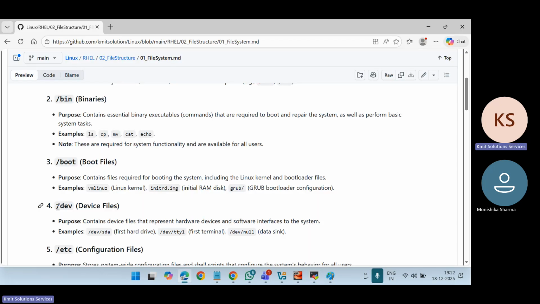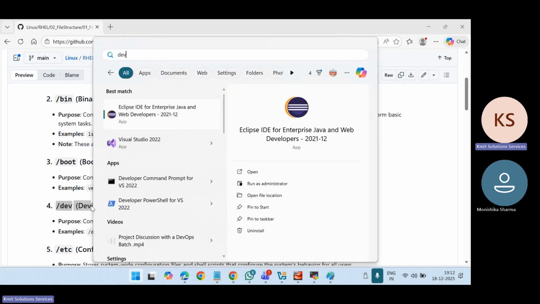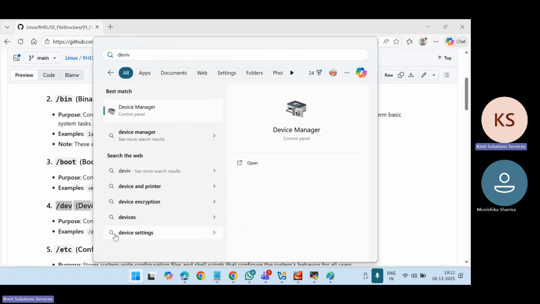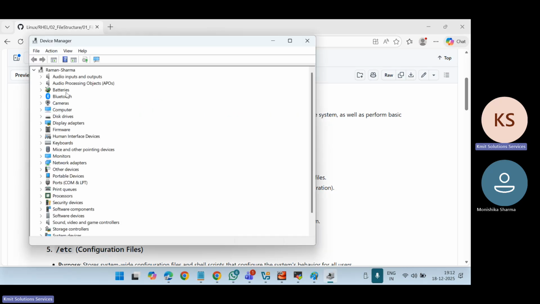Now let us talk about the dev directory. Whenever you have any devices, if I go to Windows and open the device manager, you will see all the hardware device drivers which are installed.